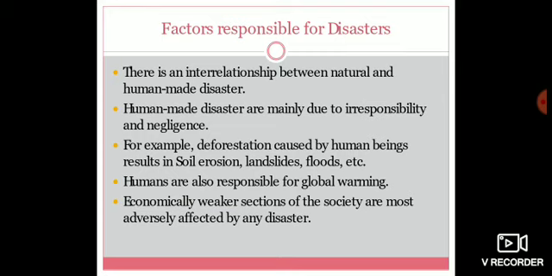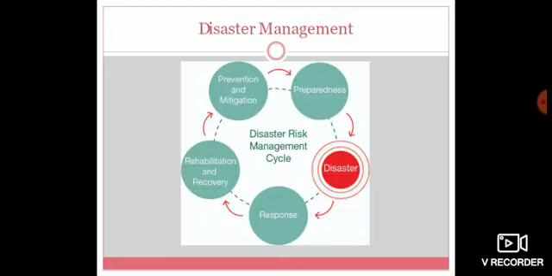Basically, during these disasters, economically weaker section people are affected more. Economically weaker section people are the persons who are getting very low income. Is it clear, children? So these are the factors responsible for disaster.